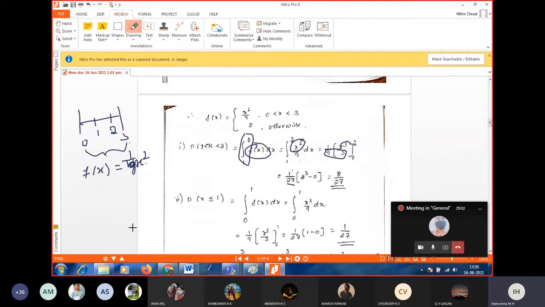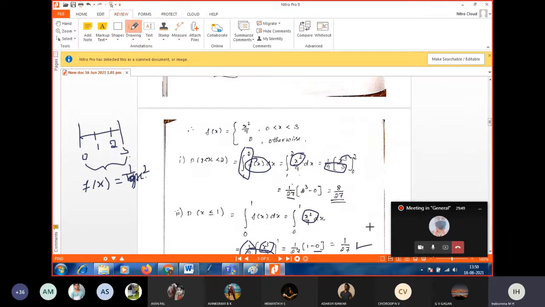1 by 9 you keep outside. Integrate x square. Integration of x square is x cube by 3. Then apply the limit. 9 3s are 27 outside. Upper limit 1 cube minus lower limit 0 cube. That is 1 by 27. Come to the third one.